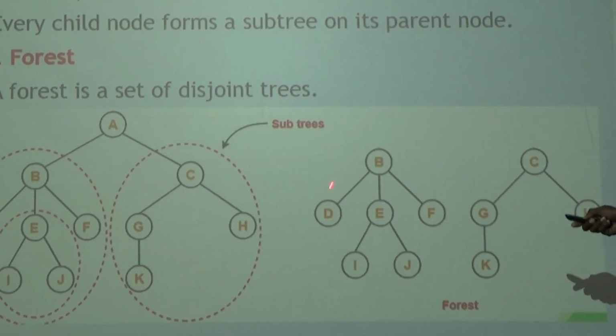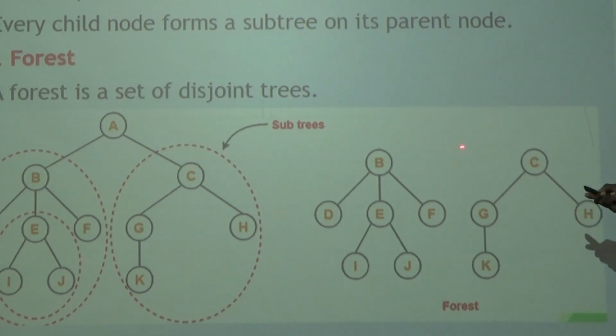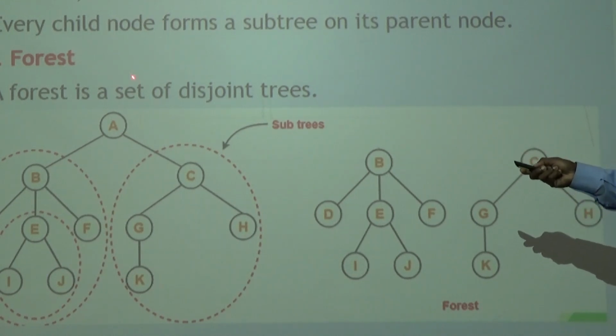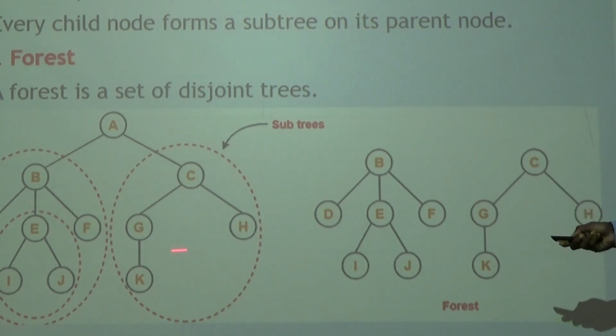Disjoint trees, that is called a forest. So the collection of disjoint trees is known as a forest.